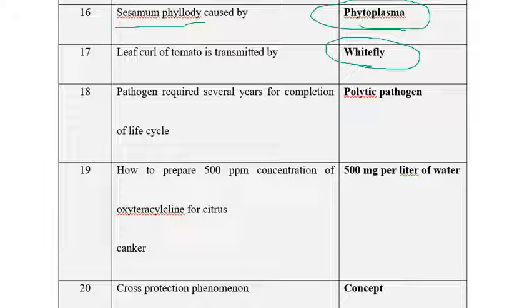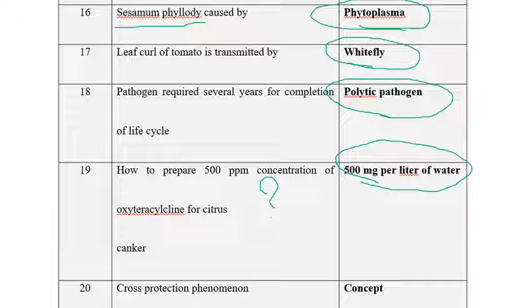The next one is pathogen requiring several years for the completion of life cycle. We know polyetic diseases are those that require more than one year to complete the life cycle. I think we had discussed so many times about monocyclic diseases, polycyclic diseases, polyetic diseases. Then how to prepare 500 ppm concentration of oxytetracycline for citrus canker, but the option answer is 500 mg per liter of water. I don't know how to calculate it because I was very weak in calculations. If you know, just let me know.